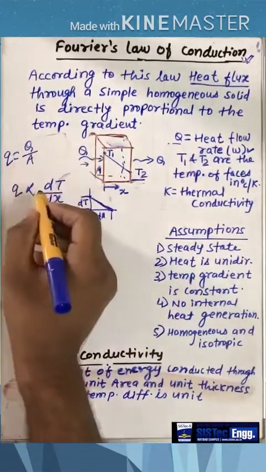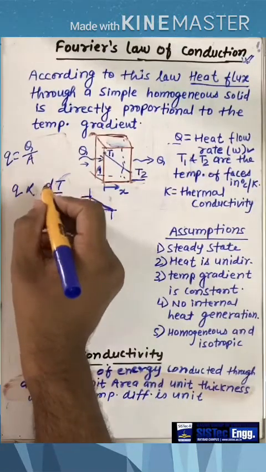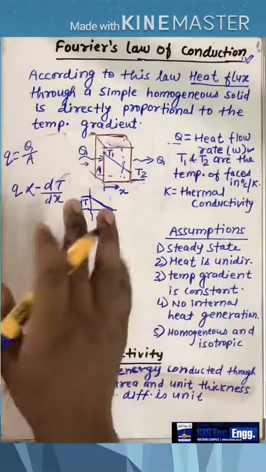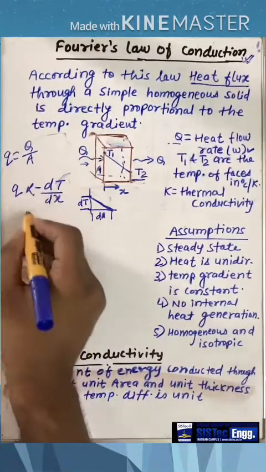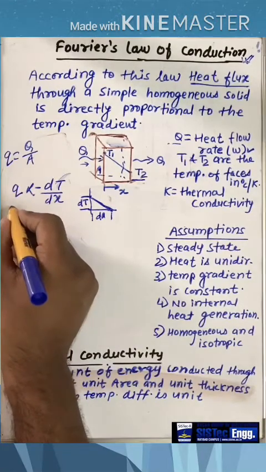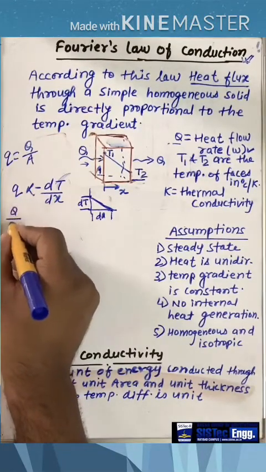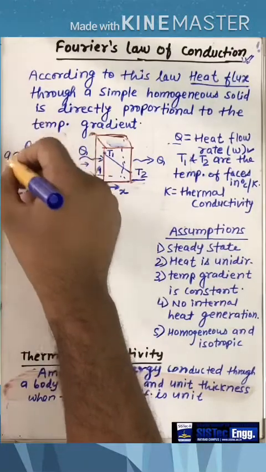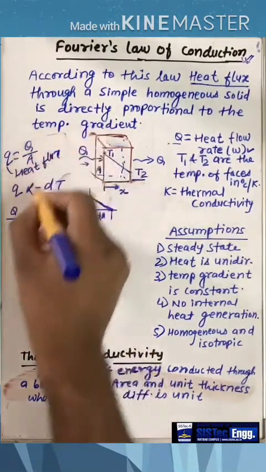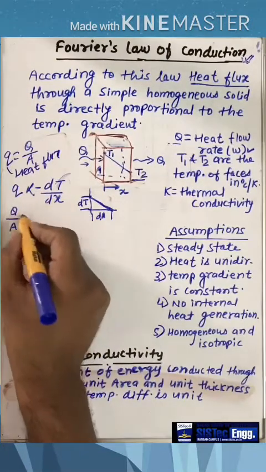But in the Fourier law, in this equation, we put a negative sign. I am telling you why I am putting a negative sign. Let me first of all solve this equation. Now q, small q, can be written as q by a. As we know, the small q is the heat flux. So heat flux is directly proportional to the temperature gradient, so q by a.